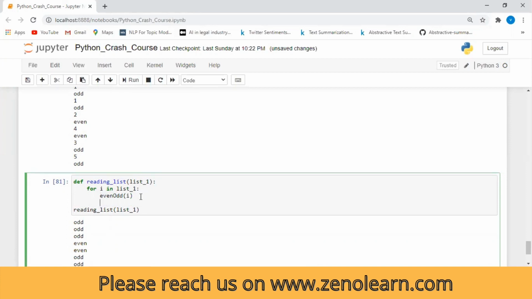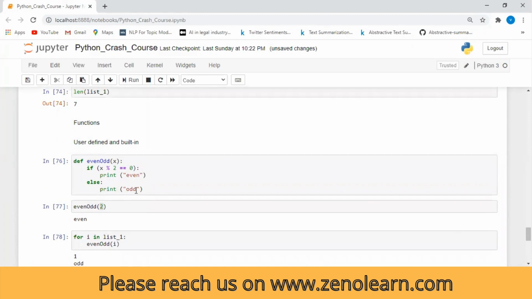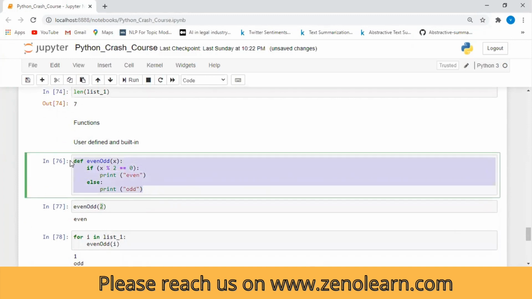This function, we defined the first one, right? Go up, yeah, here the first one is defined. You can redefine it the way you want to; there is no issue in redefining it.